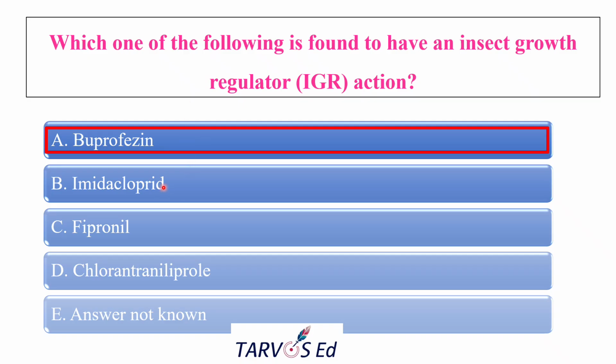And imidacloprid is not an IGR, it is a neonicotinoid. Fipronil is a phenylpyrazole class of insecticide. And chlorantraniliprole is again an anthranilic diamide class of insecticide, not an IGR. So the correct answer is buprofezin.